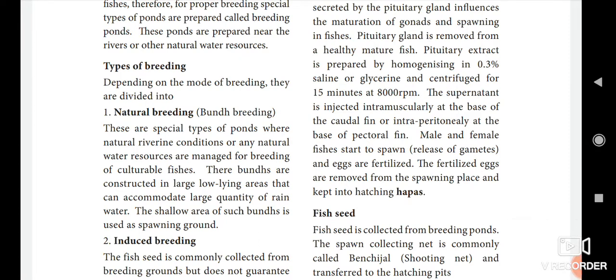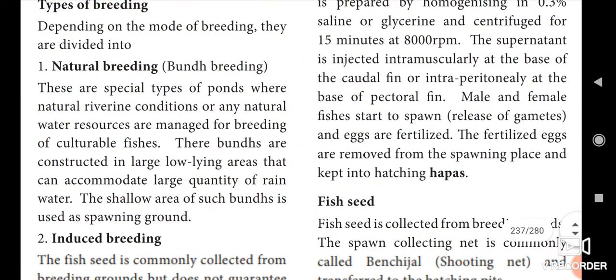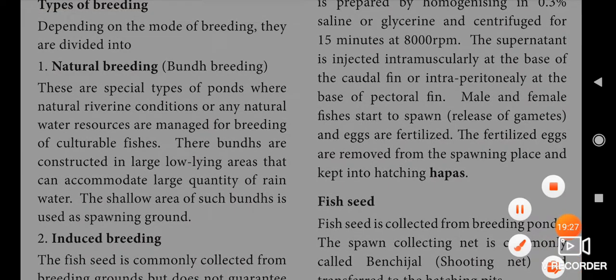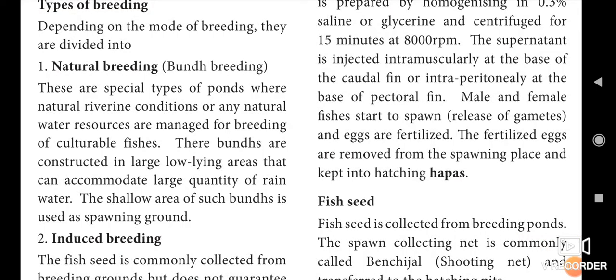These are special types of ponds where natural riverine conditions or natural water resources are managed for breeding the culturable fishes. Here bunds are constructed in large low-lying areas that can accommodate a large quantity of rainwater. The shallow area of such a bund is used as the spawning ground. So this is called natural breeding.